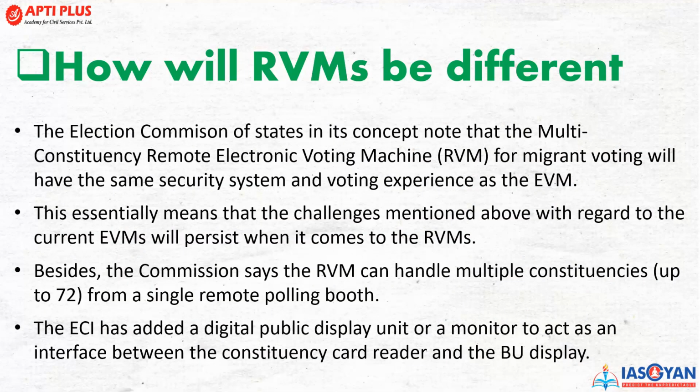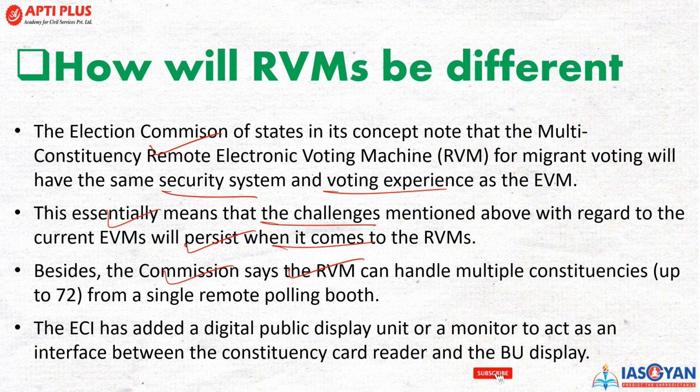Now, how will the RVM be different? How is it going to help? According to the Election Commission's concept note, the multi-constituency remote electronic voting machines for migrant voting will have the same security and voting experience as the EVM. This essentially means that the challenges mentioned above with regard to the current EVM will persist when it comes to the RVMs, right? Besides, the commission says that the remote electronic voting machine can handle multiple constituencies, up to 72 in a single polling station. So this is the advantage of having the RVM.